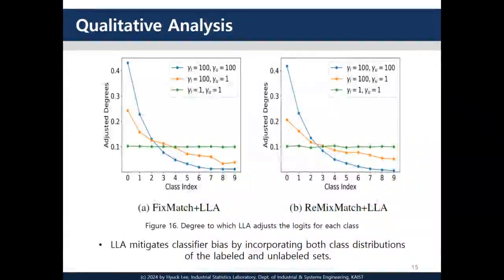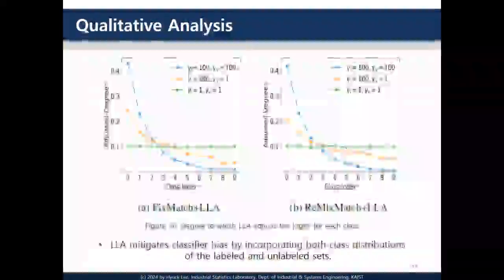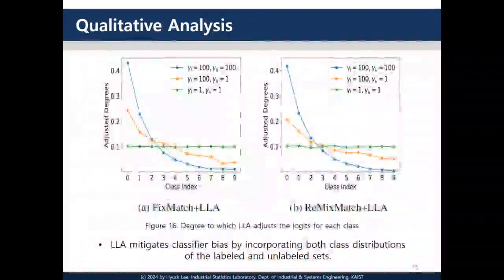When the labeled set is imbalanced but the unlabeled set is balanced, majority class logits are still adjusted more than minority class logits, but the difference is smaller than in the fully imbalanced case. This shows that LLA incorporates the unlabeled set class distribution when learning the adjustment degree. Finally, when both labeled and unlabeled sets are balanced, the logits for all classes are adjusted to a similar degree. Comparing this to the orange lines confirms that LLA also incorporates the labeled set class distribution when learning the adjustment parameters.